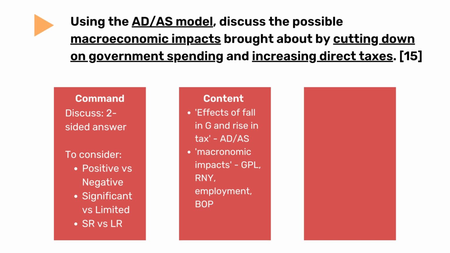As the question specifically asks you to use the ADAS model and also has government spending as well as consumption and investment expenditures, all of which are AD/AS determinants, we know that the content of this question primarily revolves around ADAS. The endpoint of this question is macroeconomic impacts, and it's important to note here that these macroeconomic impacts relate to the four major macroeconomic indicators, namely inflation rate, which can be measured by general price level, economic growth, which can be measured by real national income, levels of unemployment, as well as balance of payments position.